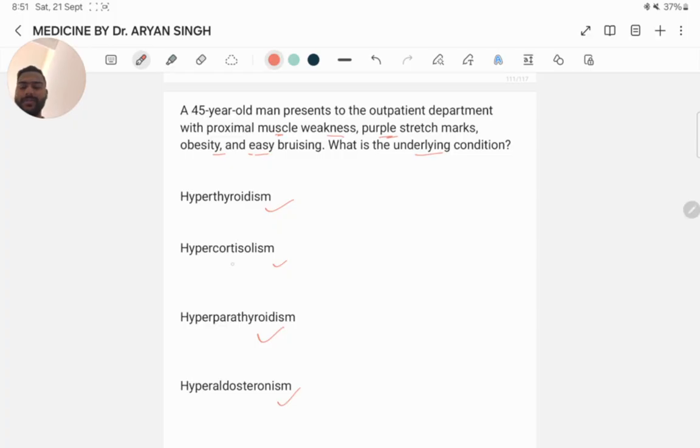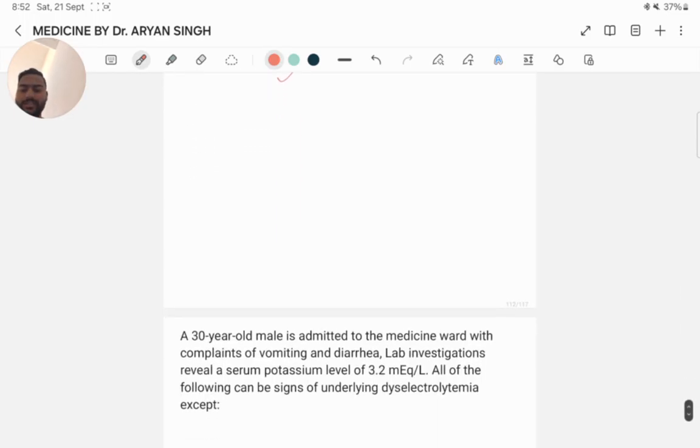Which feature is of hypercortisolism? Weight gain is a symptom, purple striae, proximal myopathy. Hypercortisolism is the underlying condition. Cushing syndrome is primarily caused by chronic overproduction of cortisol by the adrenal gland, often due to adrenal or pituitary tumors. Pituitary dependent cortisol excess, termed Cushing disease, accounts for about 80% of the cases of Cushing syndrome. Next question.